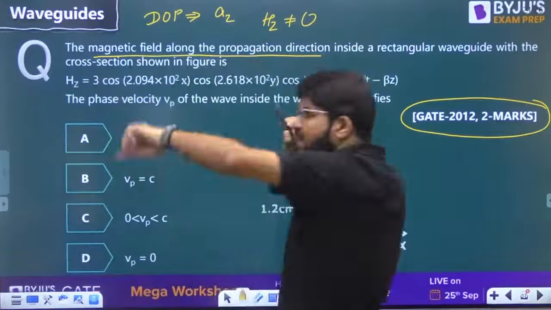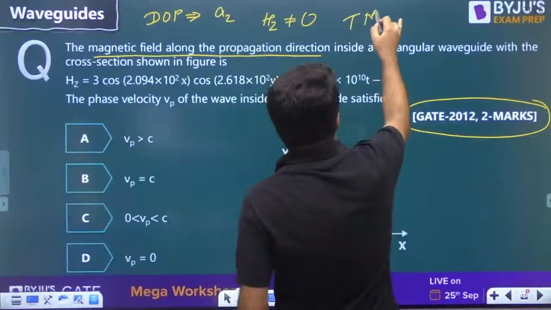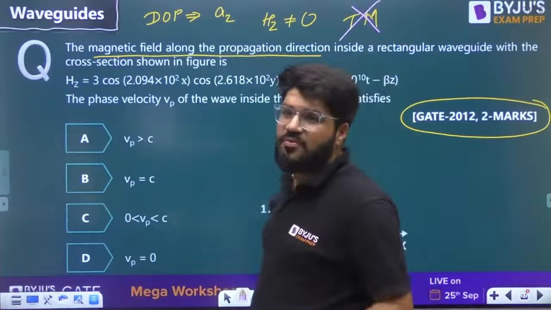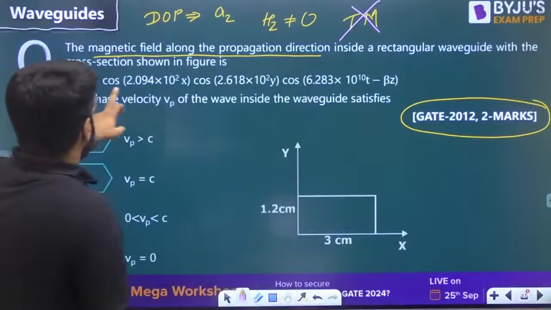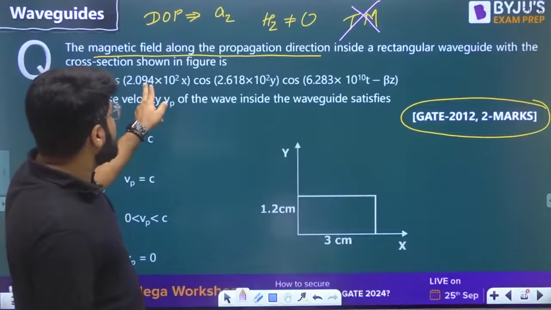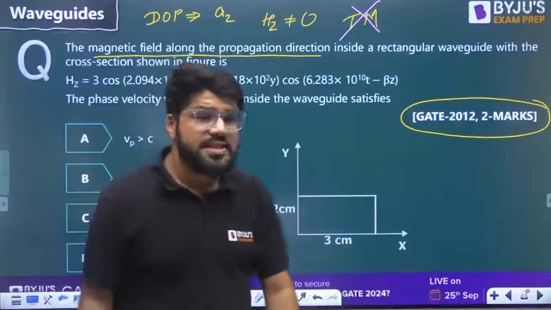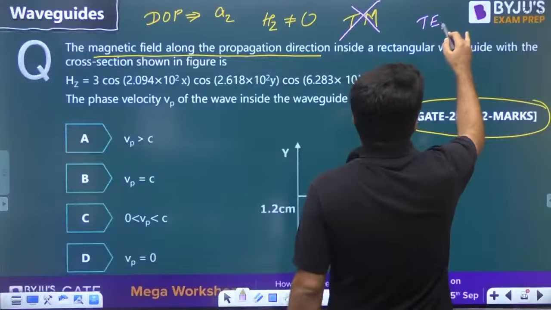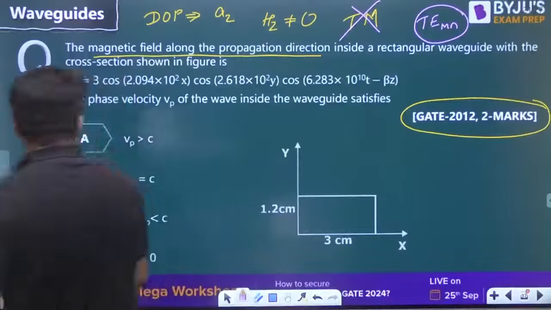Hz is given, the magnetic field along z is given. That is very much clear that it cannot be a TM mode. Here the magnetic field is not transverse to the direction of propagation of the wave, so it has to be TE. Now again cos of kx x, cos of ky y, which you can use to calculate. If there is TE mode, what is TE Mn? What is the value of M or N? That we can obtain from this.